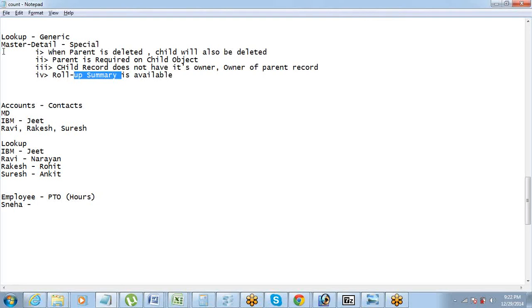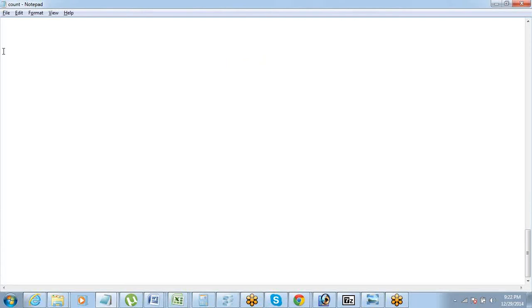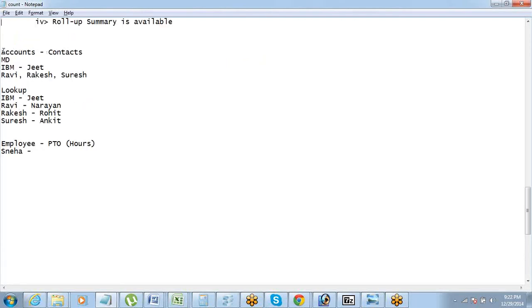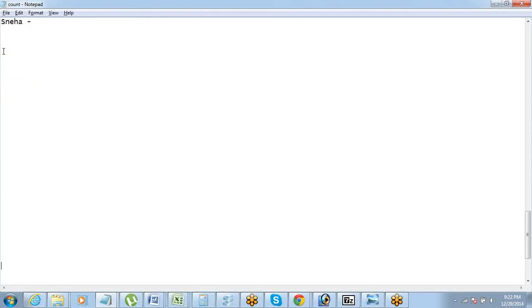So this field will work only for a master detail relationship. It cannot work with a lookup relationship, and it can only work on the parent object. Roll-up summary, exactly, works only on the parent object. Not on the child.